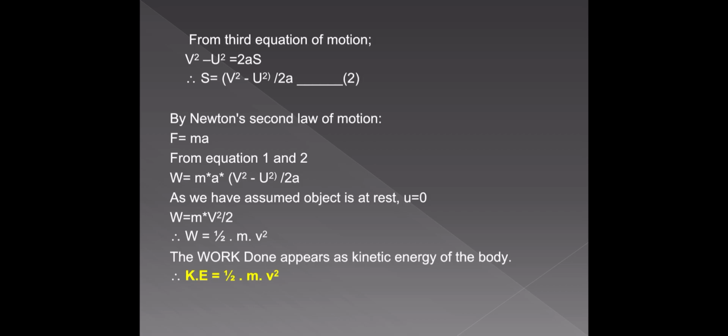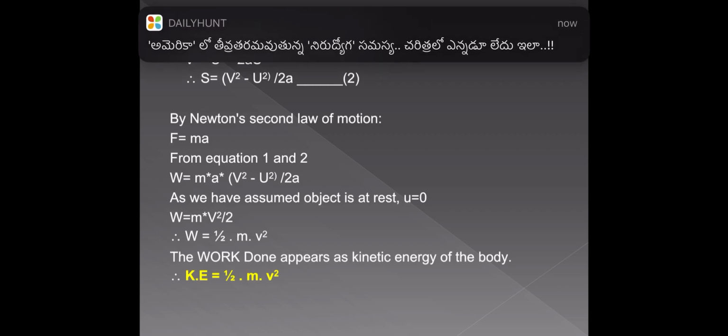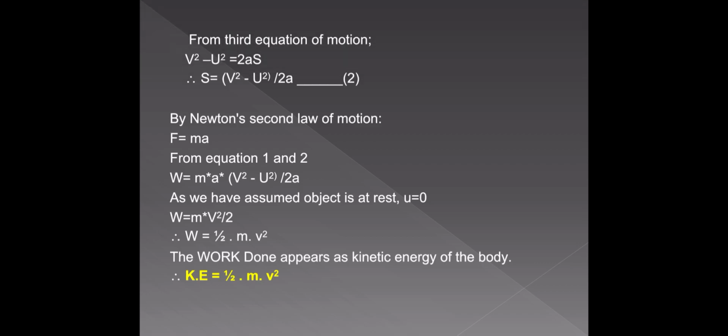But what we know is that the work done on the body is equal to the kinetic energy gained by the body, the kinetic energy possessed by the body. So therefore the kinetic energy of the body is equal to half mv square. Understand?